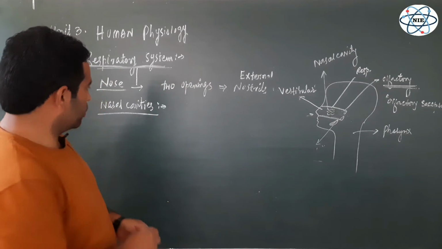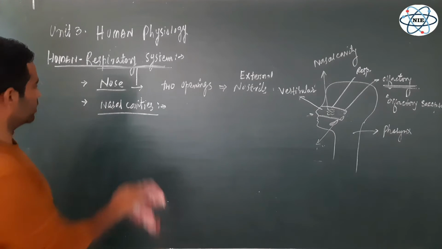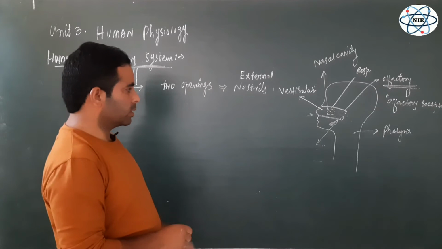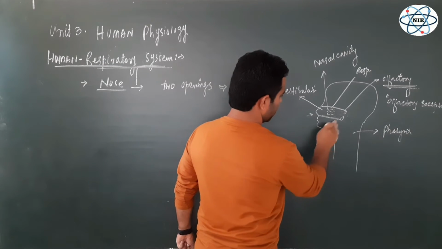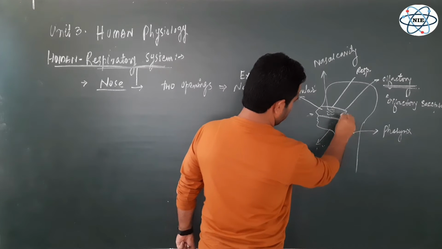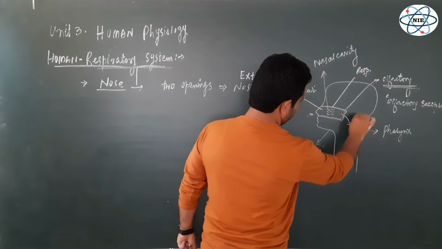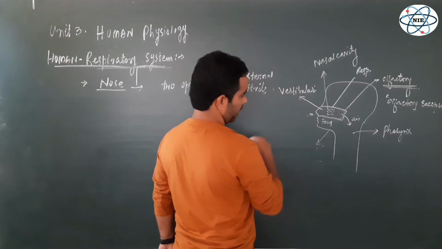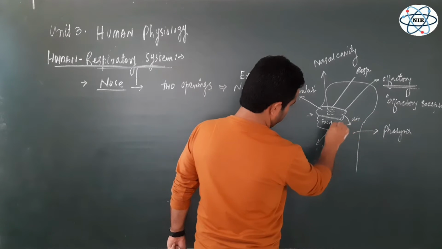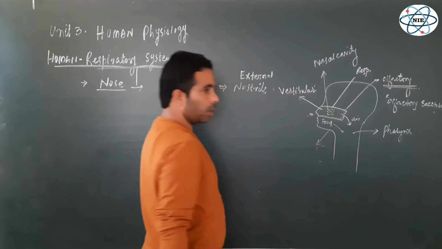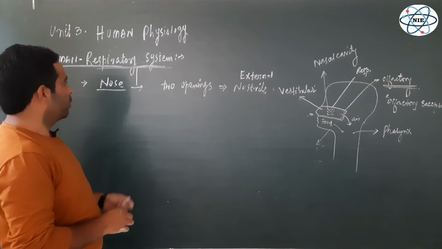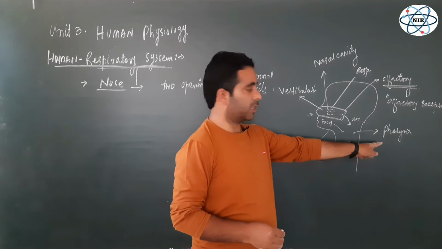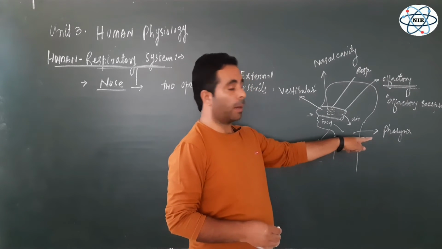But I told you that this pharynx is the part of respiratory system as well as the part of digestive system, because it receives the inhaled air, and it also receives the ingested food by the mouth, right? So both the air and the food are received by the pharynx. So it is a common part of the digestive system and the respiratory system as well. But right now we are talking about the respiratory system. So let us discuss this pharynx as a part of respiratory system, the part of upper respiratory tract.